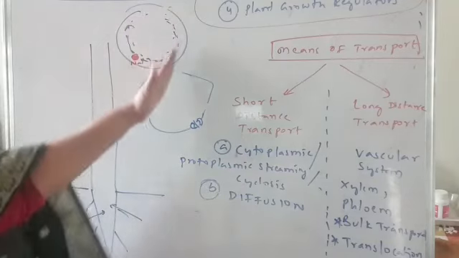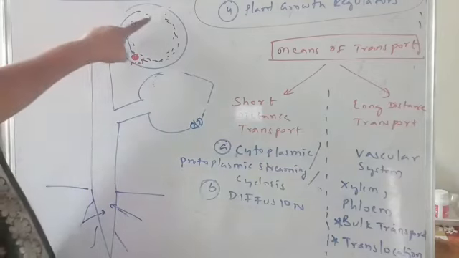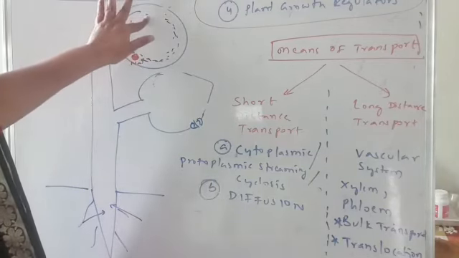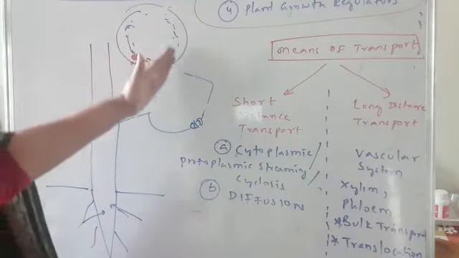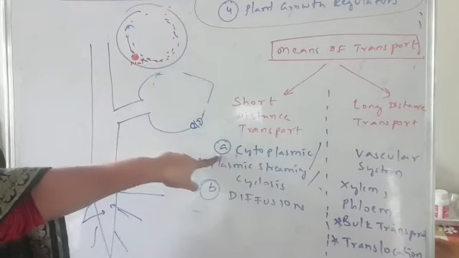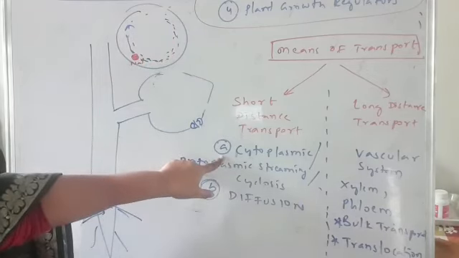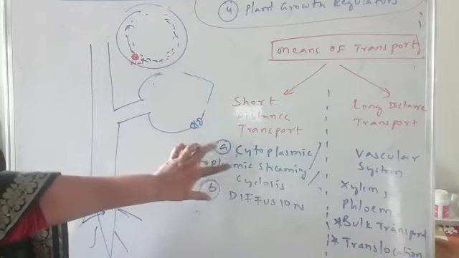When the cytoplasm moves, the particles or materials present in that cell also get some movement, and they also start moving inside this cytoplasm. So this particular mechanism is also helping the movement of materials within the cell. So this is one technique.